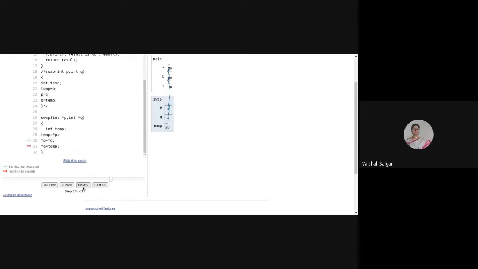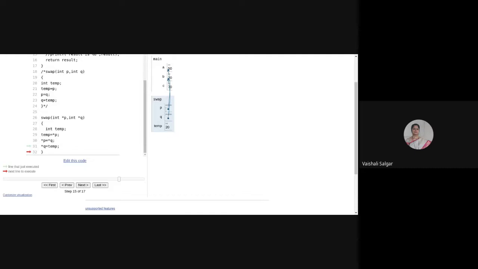So see what is happening. Observe. P and Q are holding the addresses of A and B. It is nothing but the actual values will be getting reflected when we are passing the location of a variable or the address of a variable. So this is call by reference.